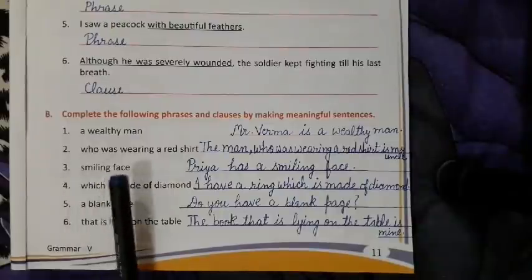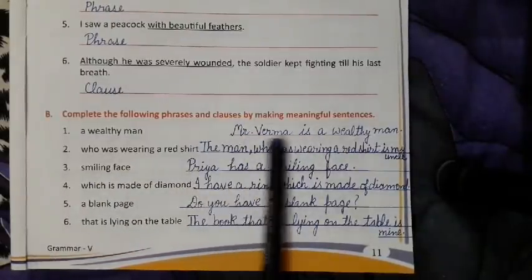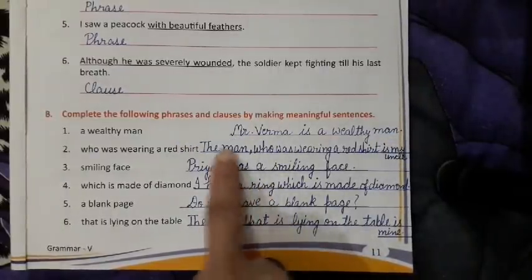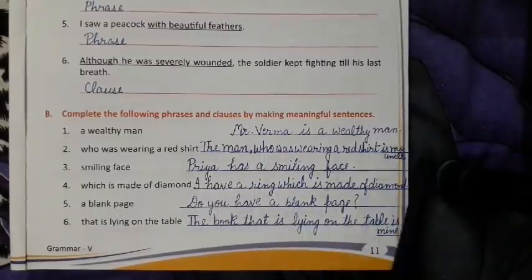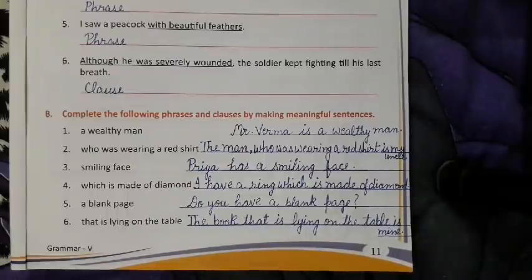Clear? One more thing I want to tell you: please draw the line with the help of a scale, because only this much space is given. If you first draw the line with the scale, you will get enough place to write the sentence properly.